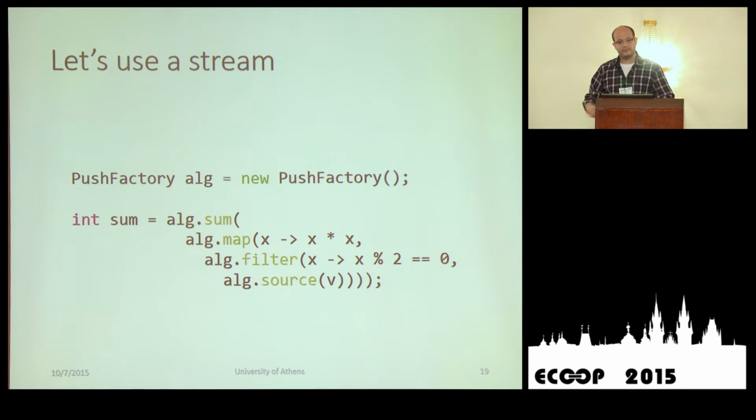So let's use a stream. It's a concrete stream in this slide. We create an algebra. We instantiate it. This algebra object has all the logic that is needed to interpret the stream. And we can see the previous example that we saw before in the Java 8 snippet, but in a nested form.